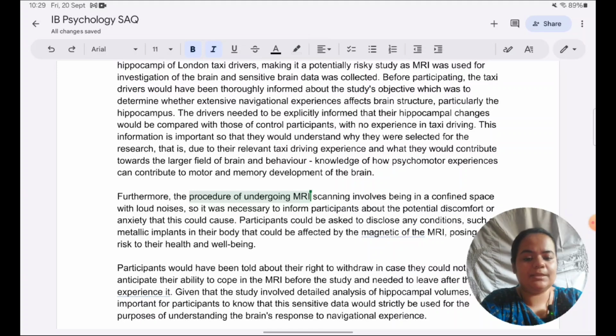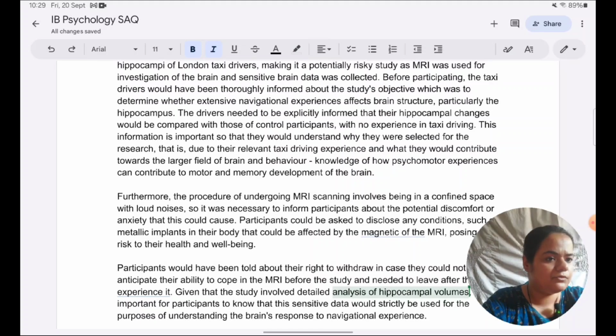They need to know that they can leave the study at any time because they have their autonomy in place. And this is the sensitive data which they need to know about, that this is what is going to be published, but of course only for the purposes of understanding navigational experience and not to share their private information with other researchers or readers. So this is how we structure the answer.